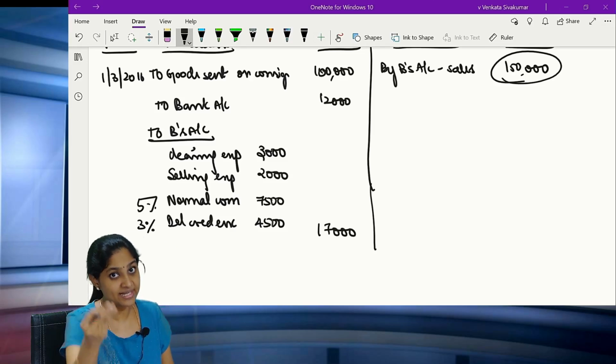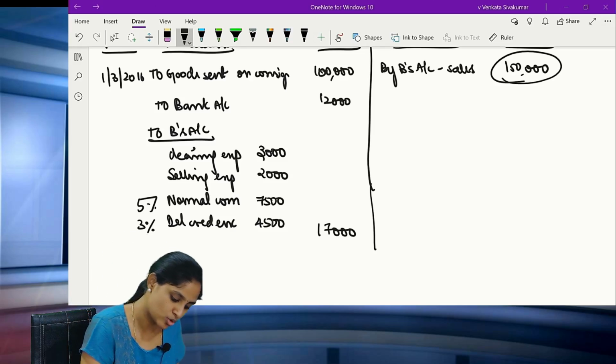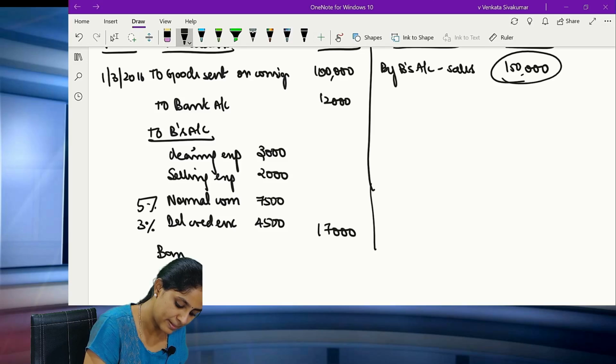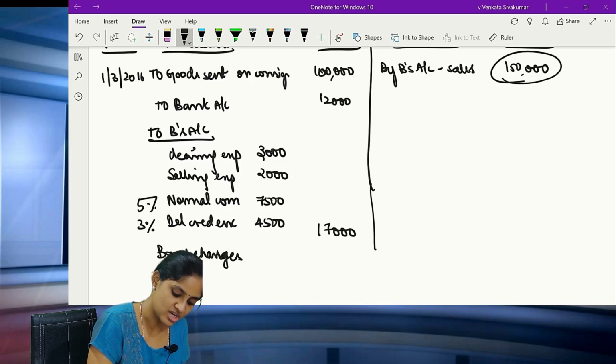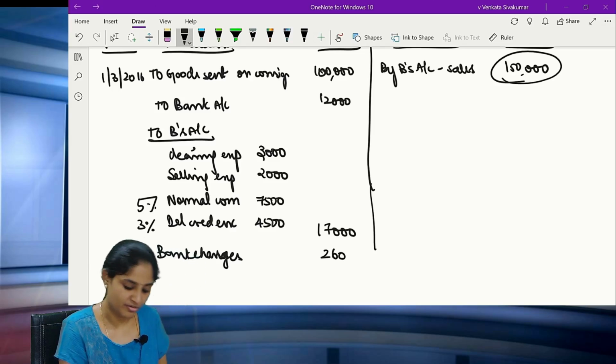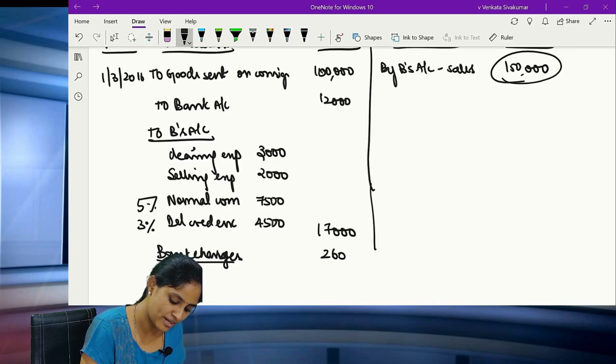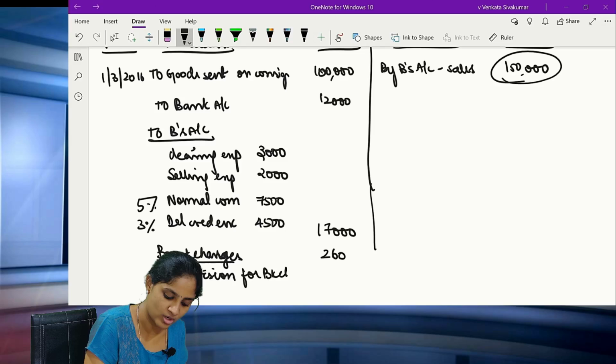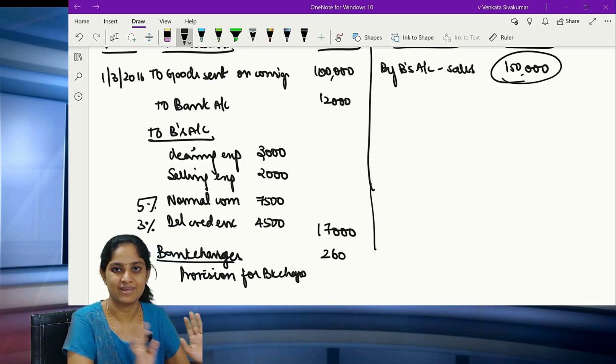Now this cheque came at a charge, so that also is a part of it. So you have to write it as bank charges, which is nothing but 260. In this question, instead of writing bank charges, they have opened an account called provision for bank charges. That means they have not paid immediately, they have made a provision.